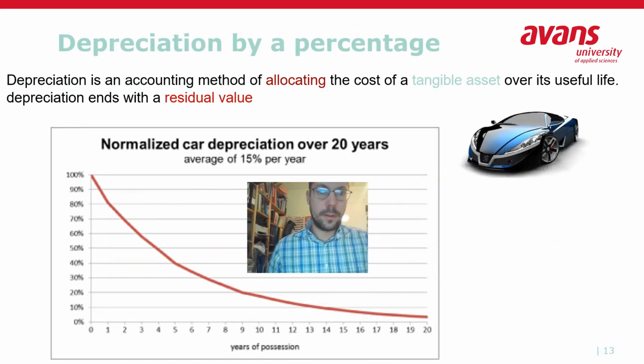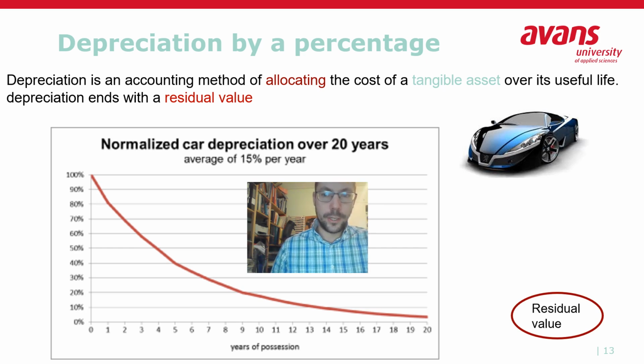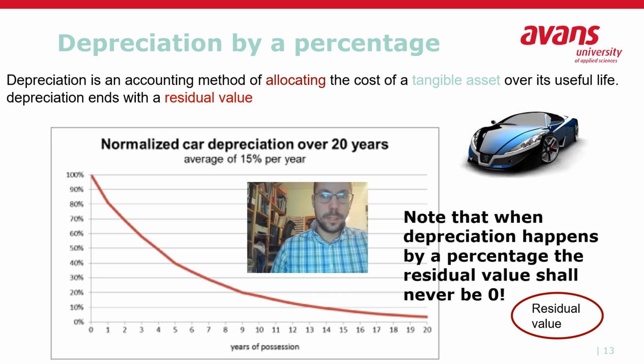And remember that if I depreciate with a certain rate, the residual value is never going to be zero, as you can see in this example. It can be close to zero, but it will never reach zero. So this residual value always has to be taken into account, and we will see why in a minute.